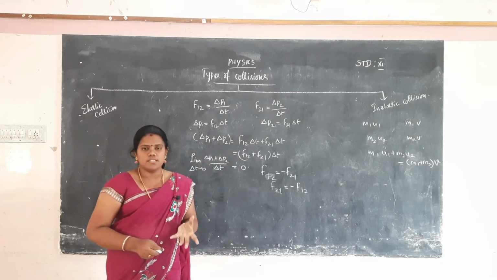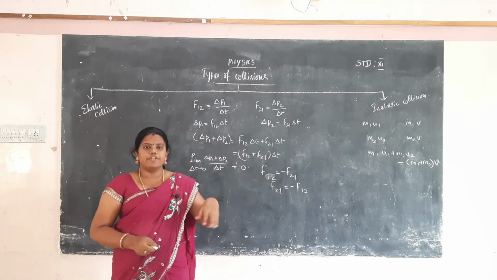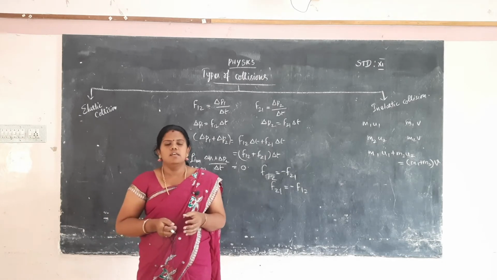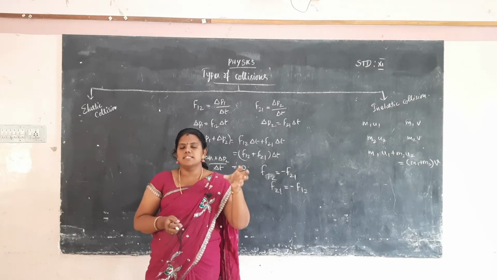Elastic collision means one particle collides with another. After the collision, the two particles move with different velocities. First, we have to consider one particle, m1. The second particle has mass m2.